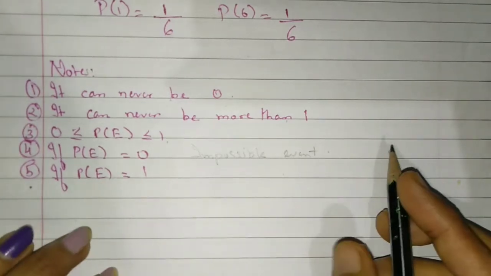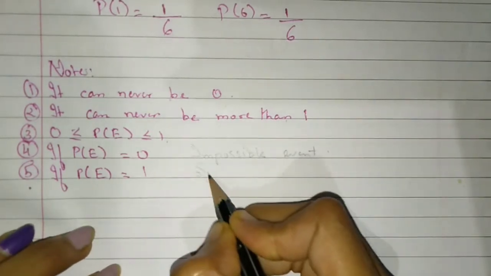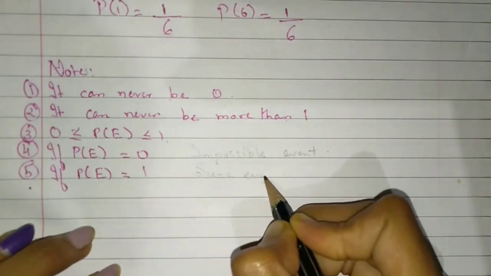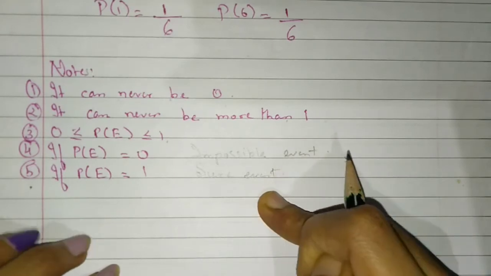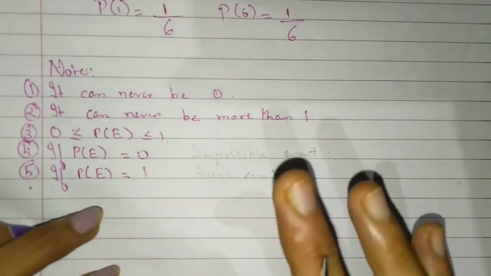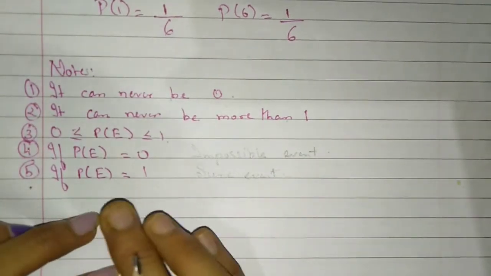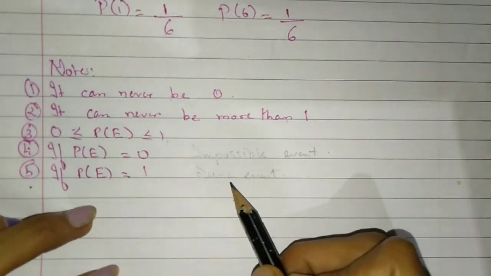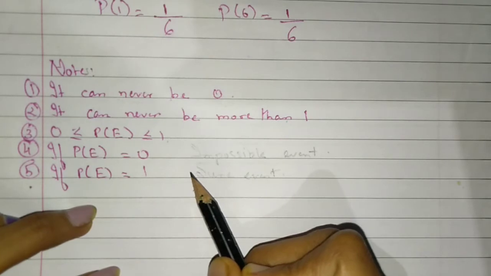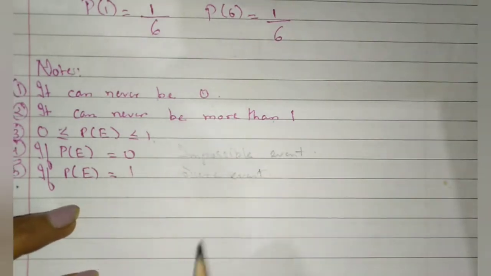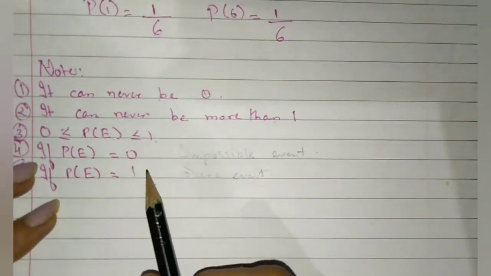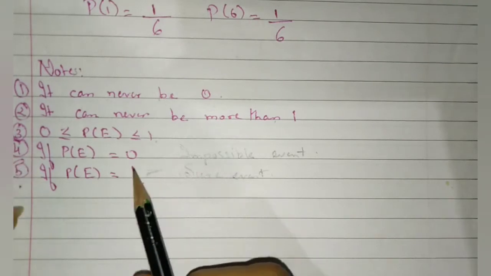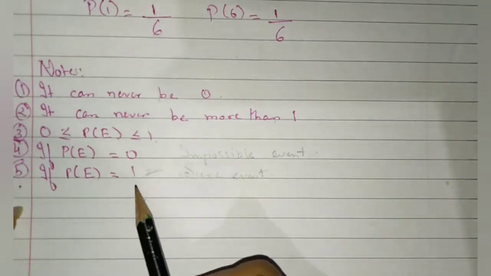And if P(E) equals 1, that is a sure event, meaning you are going to do that thing, that is final. If you are going to give the exam and this is final, that means surety, so it is 1.